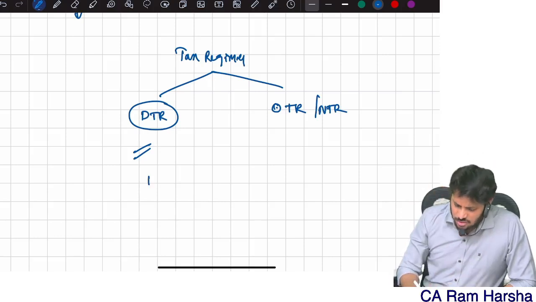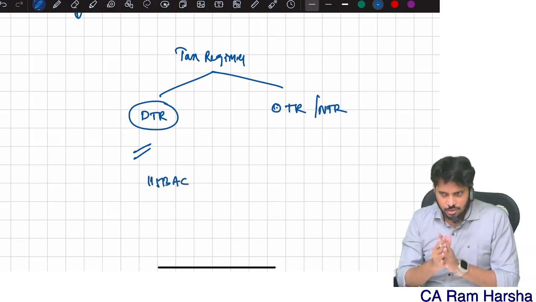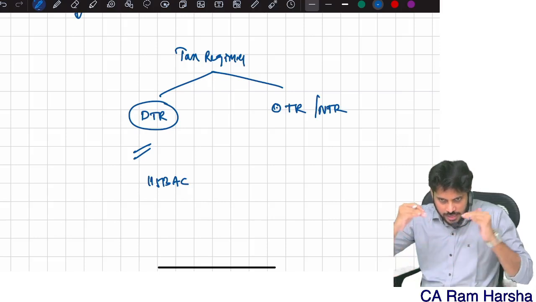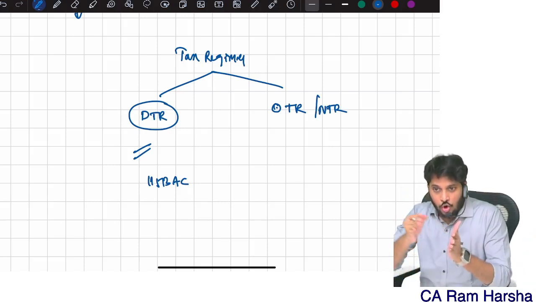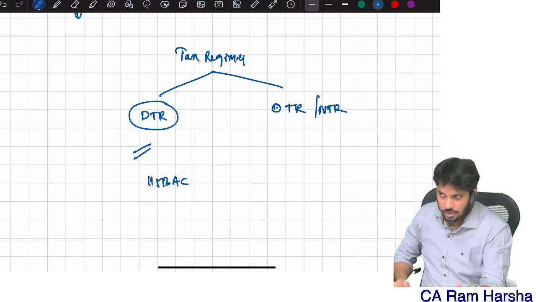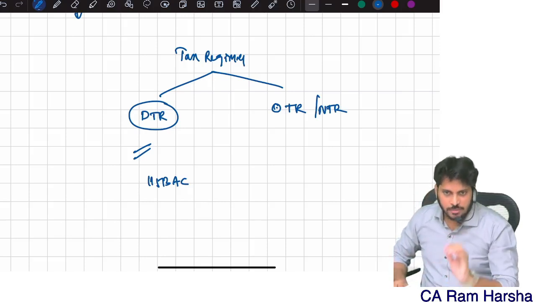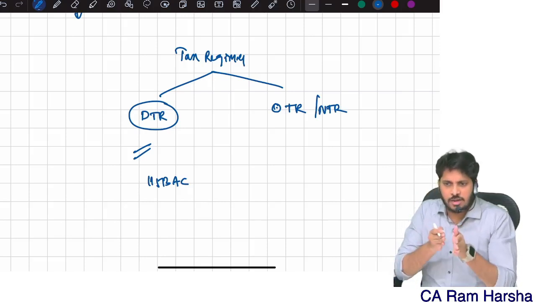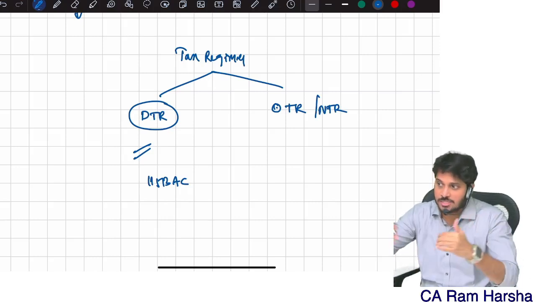There is a section called 115BAC. We will be discussing it. In the first chapter, I am just introducing each and every topic. Gradually, over a period of time, you will understand the entire connection. It will take a little time initially. For those of you who are first timers, the first chapter discussion will appear a little vague because so many concepts are discussed in it.